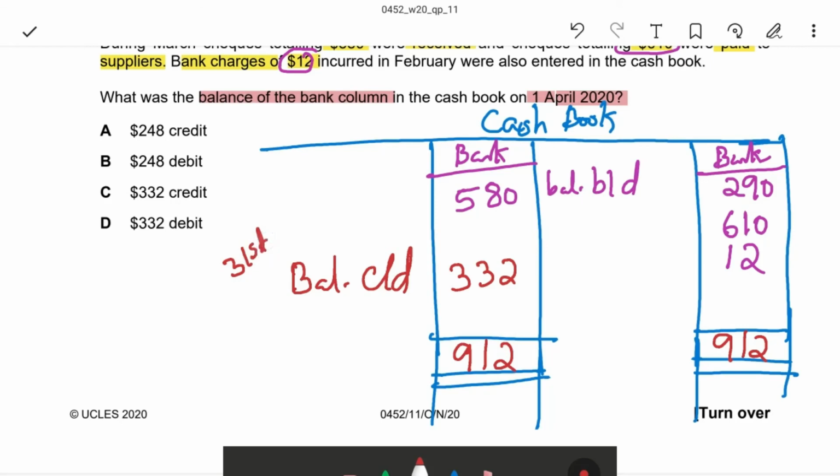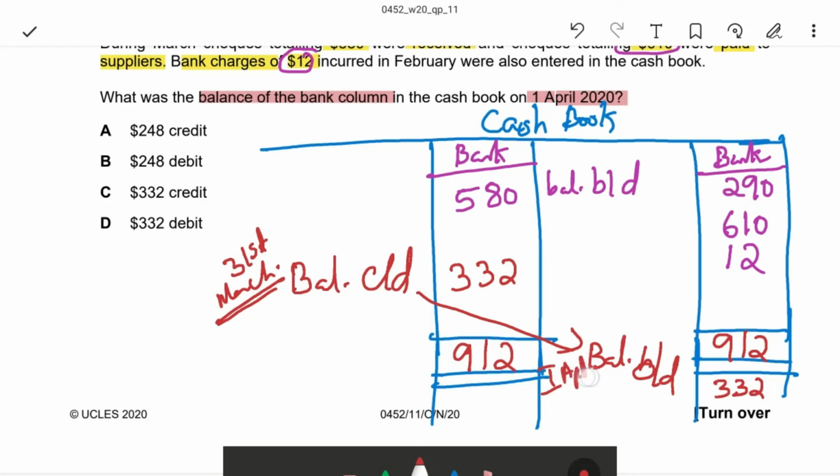So balance brought down will be on the opposite side. Balance brought down 332, this is on 1st April. So our question is, what is the balance on 1st April? The 1st April balance is on the credit side, 332. So the correct answer is C, 332 credit.